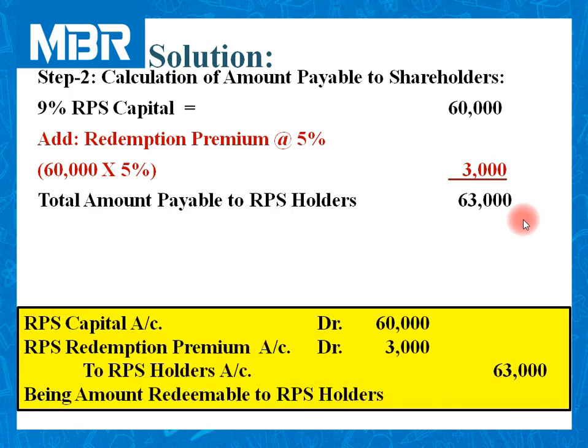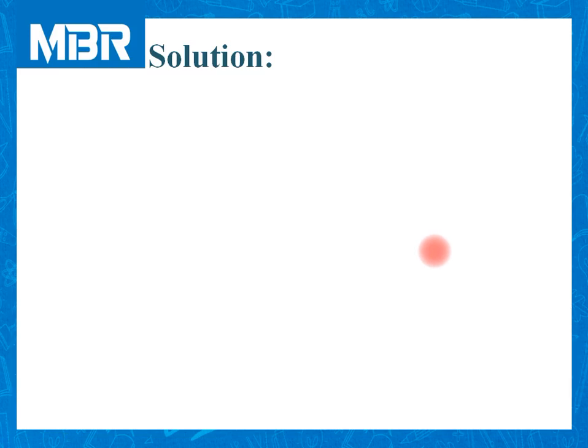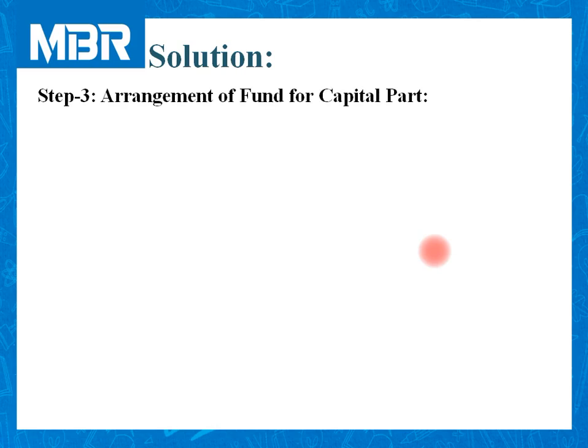Now we need to pass a simple journal entry for this purpose. RPS capital account debited 60,000. RPS redemption premium account debited 3,000, to RPS holders account, total amount payable to RPS holders 63,000. Then enter into step number 3.